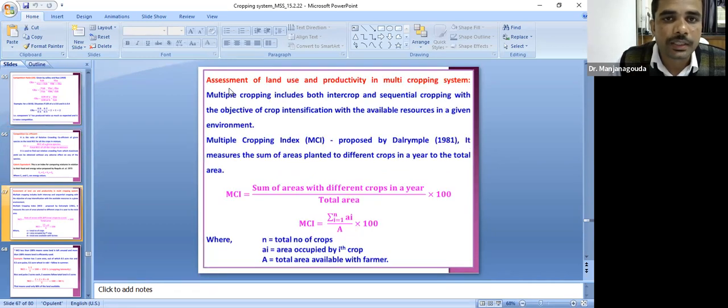Another important one is the multiple cropping index. This is very, very important. It was proposed by Dalrymple in 1981. It measures the sum of the areas planted to different crops in a year relative to the total area. This is very important. In this question, they will ask who gave multiple cropping, the scientist and those things. They will not ask about the definition, formula and all those things.